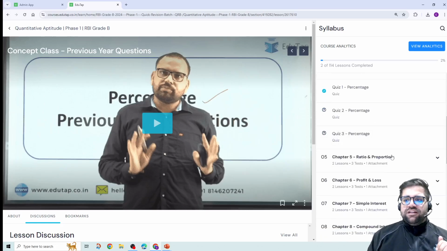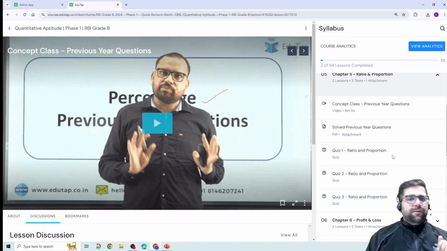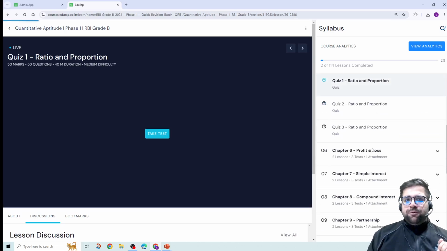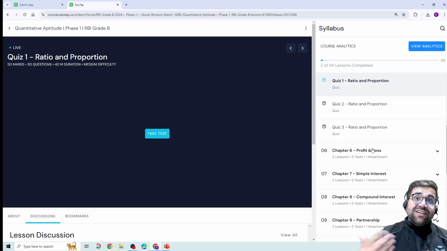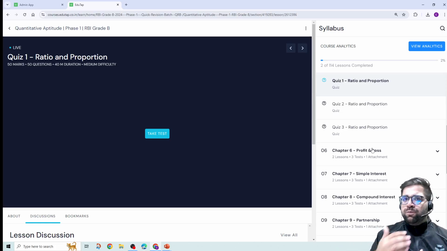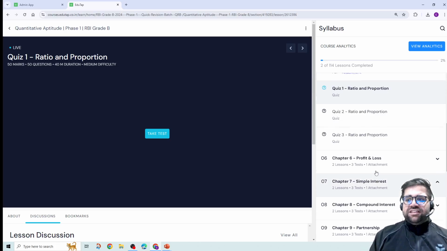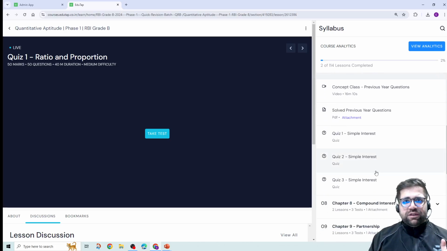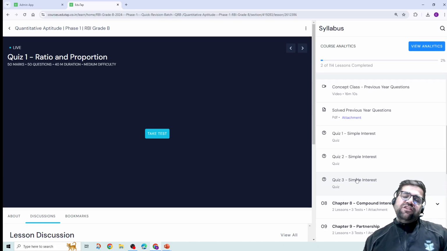So for example, if I'm opening the chapter of ratio and proportion, in ratio and proportion we are first providing you the quizzes. पहले हम आपको क्विजेस देंगे जिससे आप प्रैक्टिस कर सको थोड़ा और, because the more you practice, the more you will increase in your confidence, then only you can become the master of the subject. Okay, so for each chapter, we have provided three quizzes, out of which quiz number 3 is of RBI Grade B level, which is quite tough to solve.